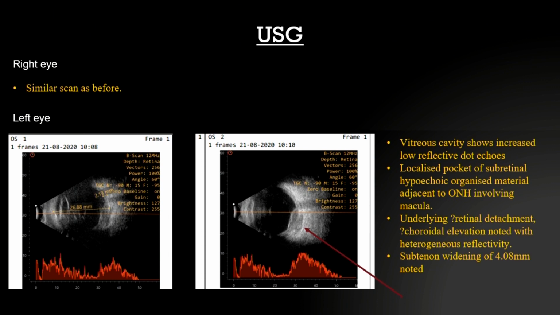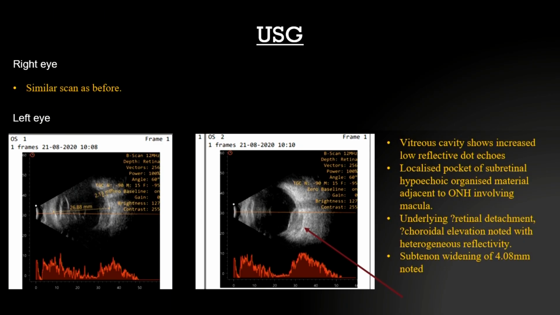On ultrasound, the right eye was similar to before, but in the left eye, in the right picture where the arrow is marked, there is discontinuity of the scleral wall. In the top part you can see the retinochoroidal scleral complex shadow, but in the inferior part there is some accumulation of hypoechoic organized material adjacent to the optic nerve head and involving the macula also.